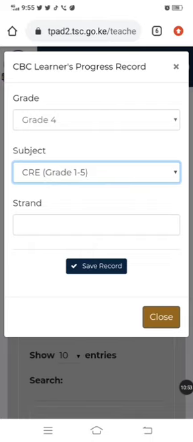So now here I'm supposed to select a strand. By strand here, we mean with CBC, they're assuming that the strand you're going to choose here is what you have schemed to teach this term. So you can write all the strands you have schemed for the whole term. And remember, whatever you set as your target at the end of the term, we want to see whether you attained your target. But the system accepts at least 1.